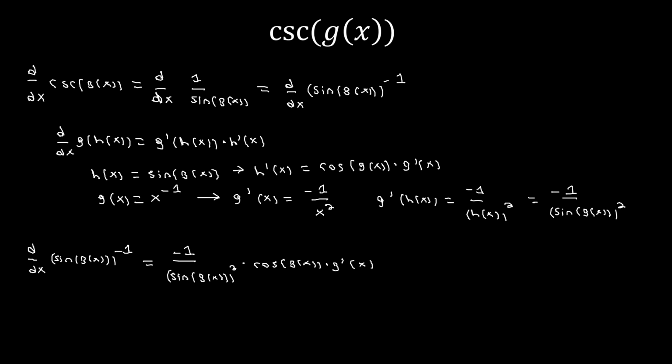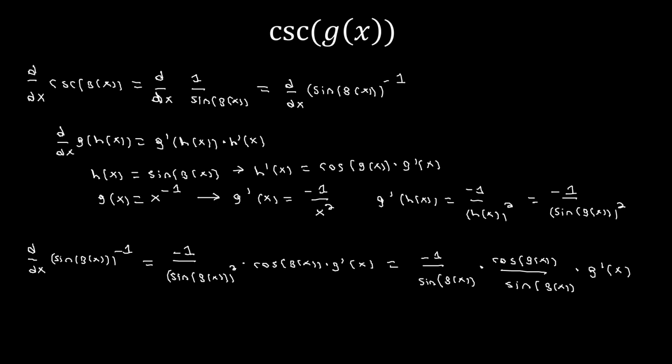And now from here, it's just a matter of simplifying. So just as we did before, I'm going to break up the square. So we'll have negative 1 divided by sine of g of x times cosine of g of x divided by sine of g of x multiplied by g prime of x.